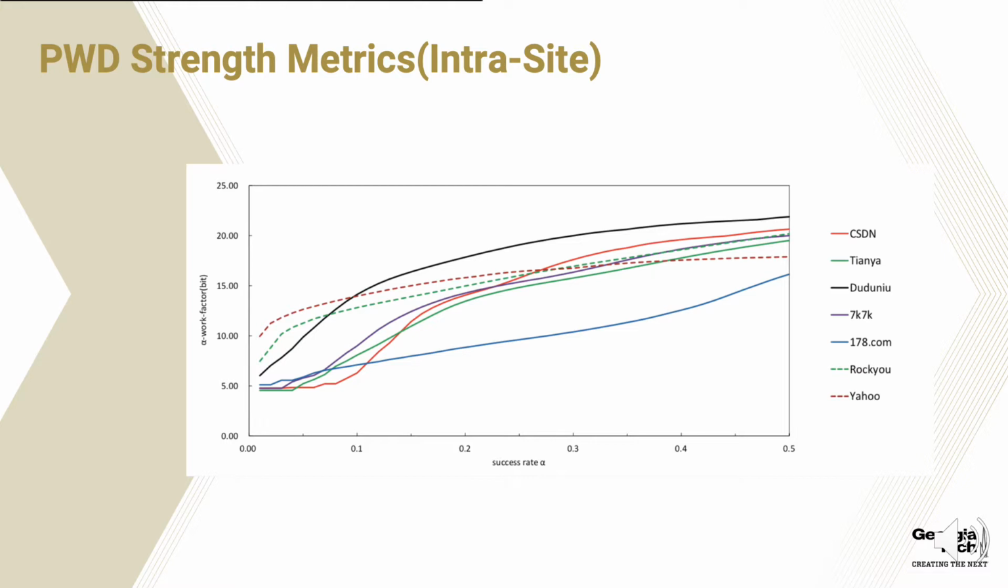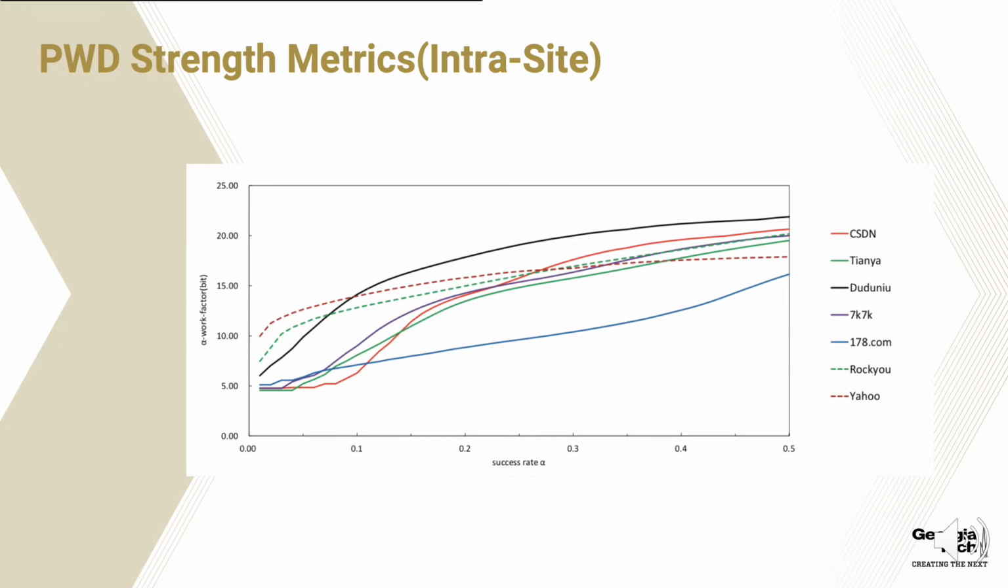So we can see that for the English website we have the dashed line, and for the Chinese website we have the solid line. We can see that at the beginning, the success rate for the English website, the work factor will be higher than the Chinese website.